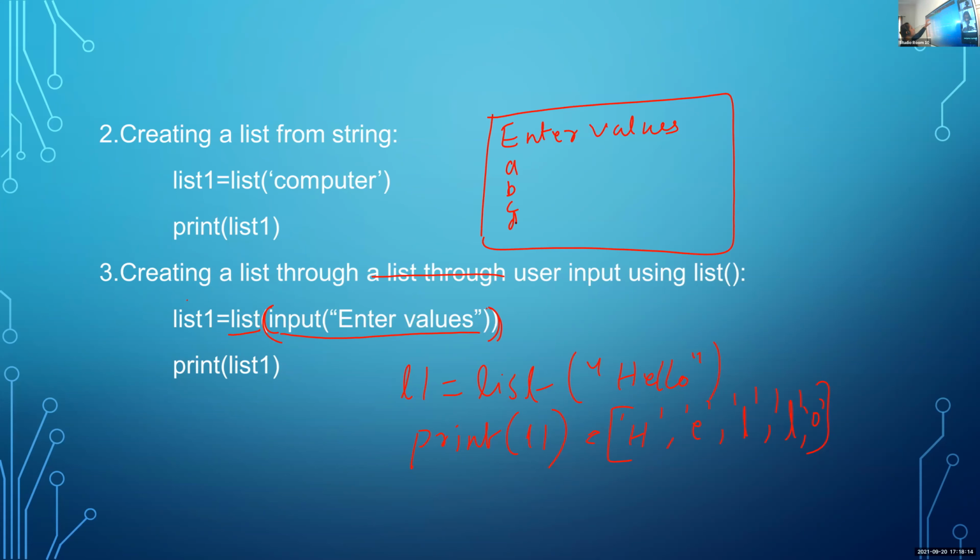Then these four values are converted to a list and copied to list 1. So the content of list 1 is A, B, C, D in the form of a list. That is, print list 1 gives within square brackets A, B, C, D.